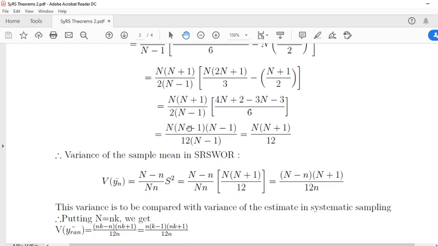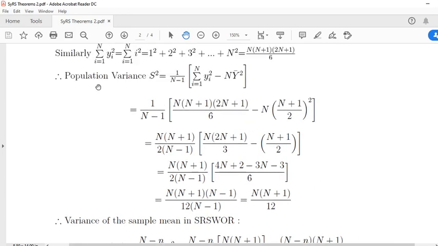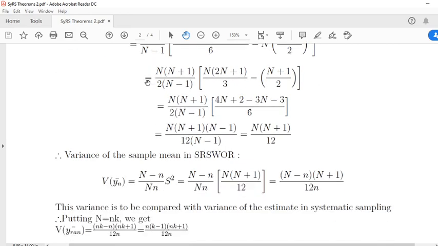Here N into (N+1). This 4N minus 3N remains only 1N. This is minus 3 plus 2, minus 1, divided by 2N minus 1. This 2 into 6 is 12 here. N minus 1 remains, so this N minus 1 gets cancelled. N into (N+1)/12 is our mean square of the population in case of linear trend, that is natural numbers.